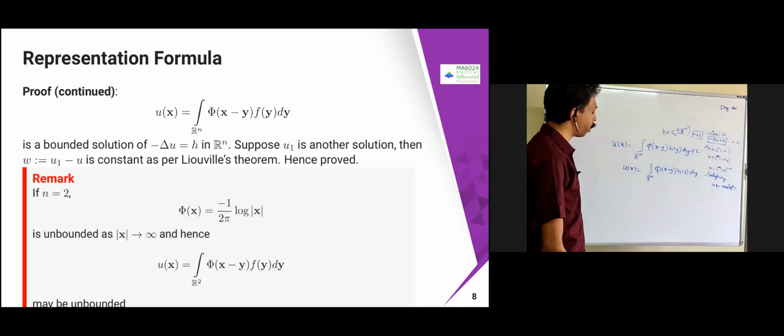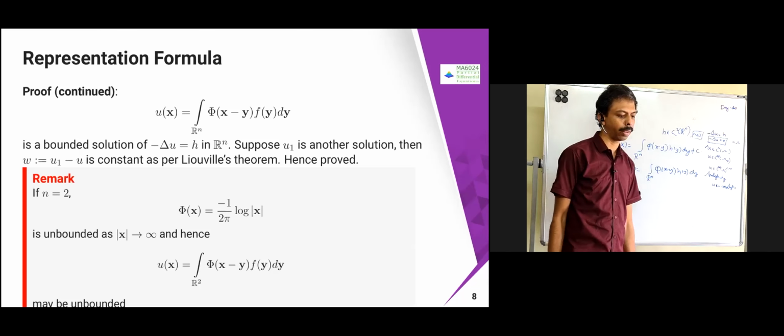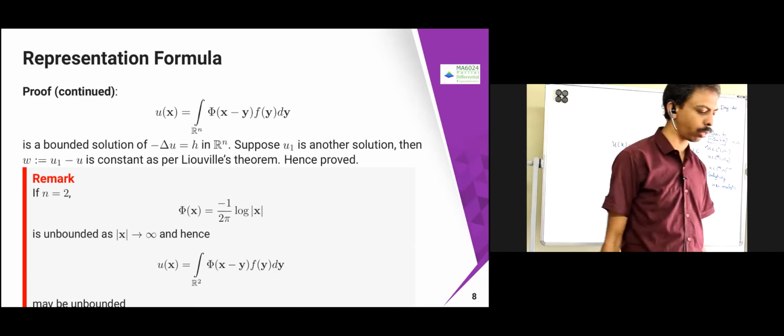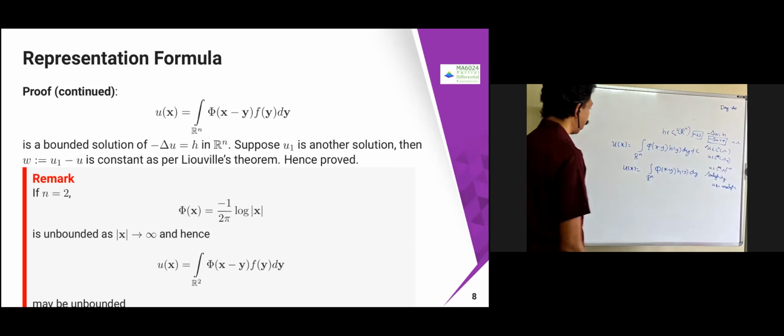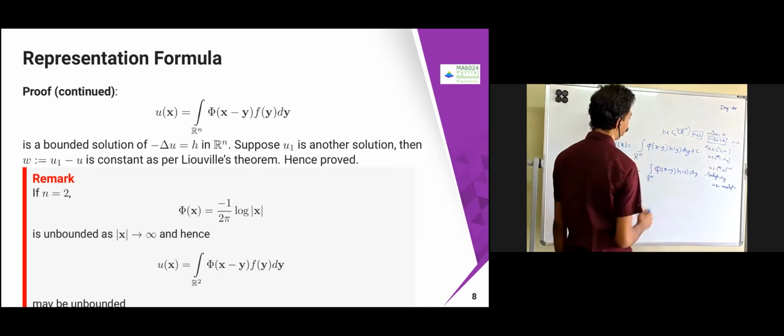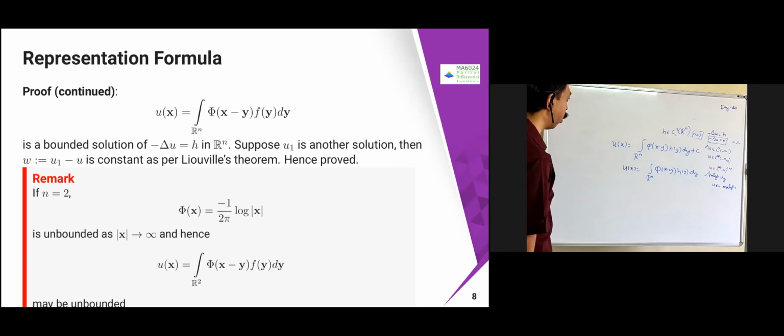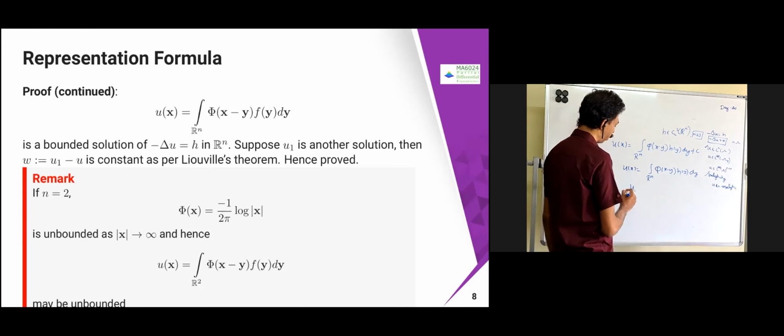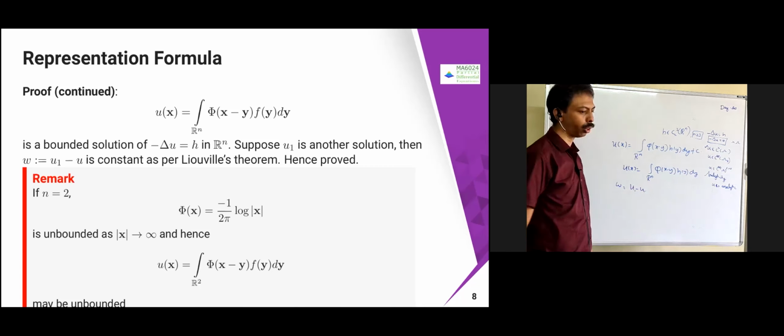Now what we need to prove is this: suppose u1 is another solution. Then what we have to prove is that some constant is going to come out of it. That's the only thing we have to claim. Suppose u1 is another solution. Now define w equal to u1 minus u.